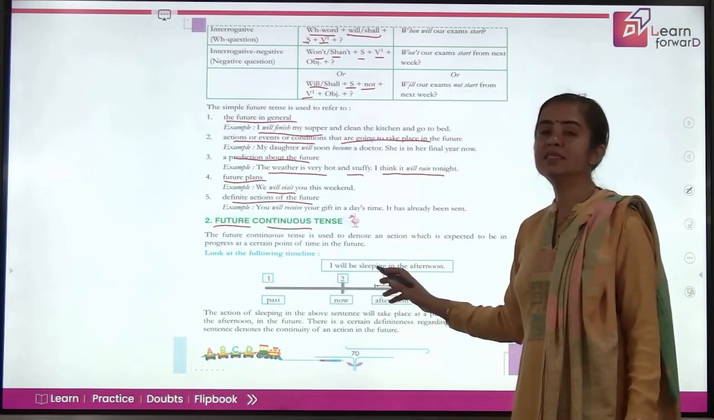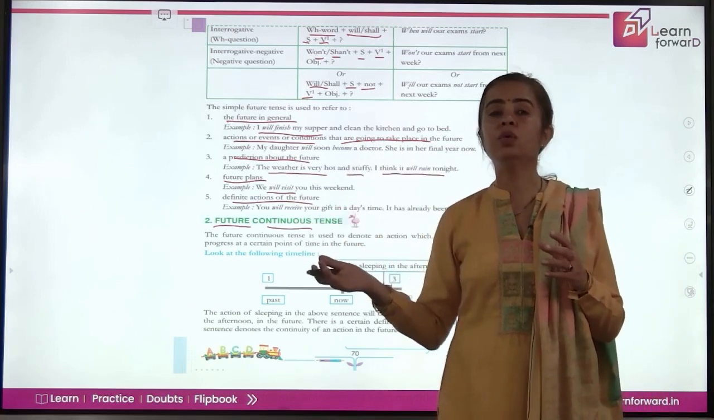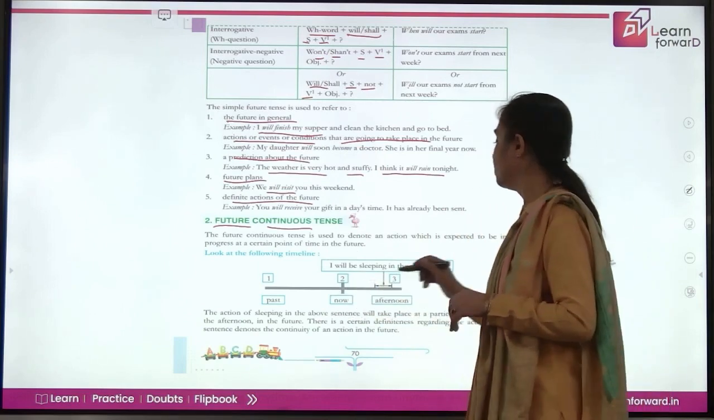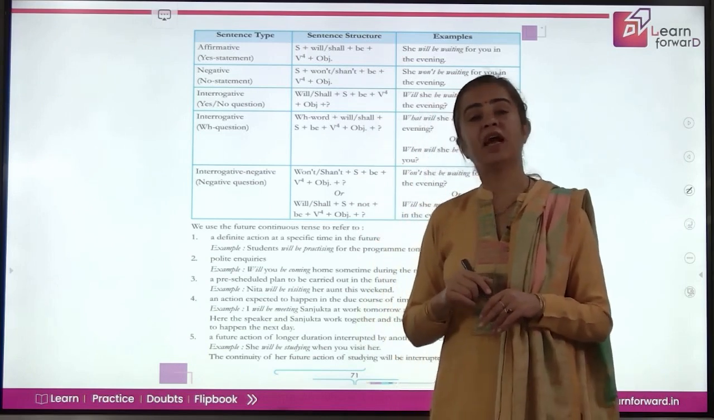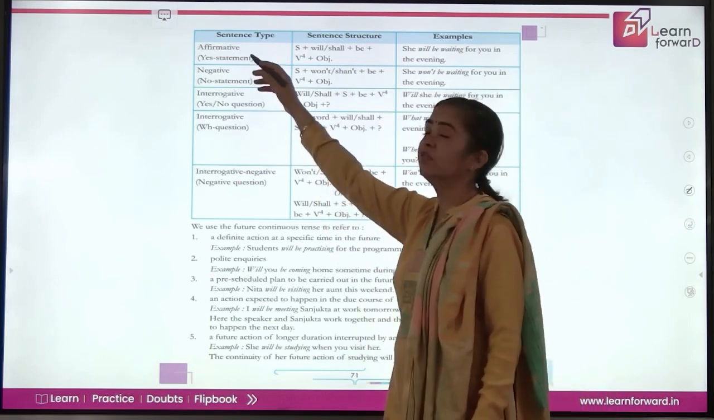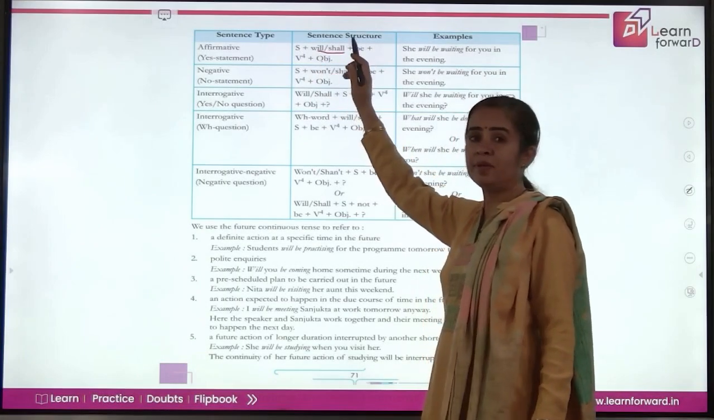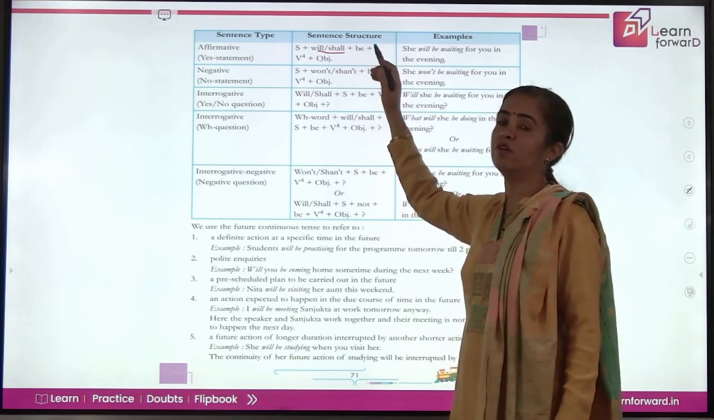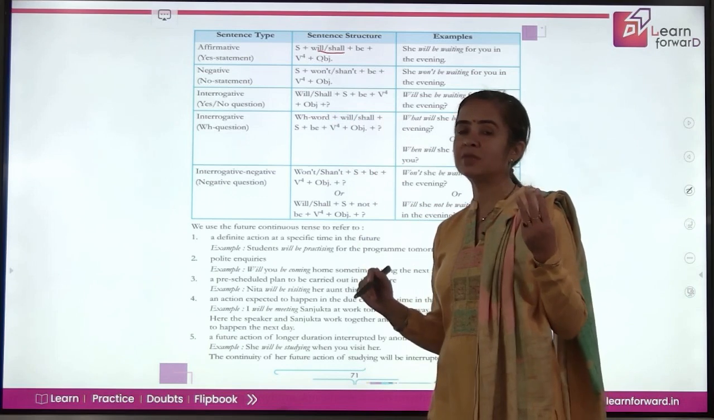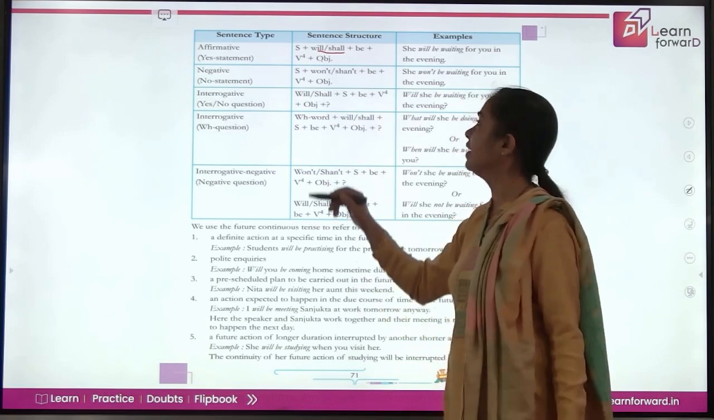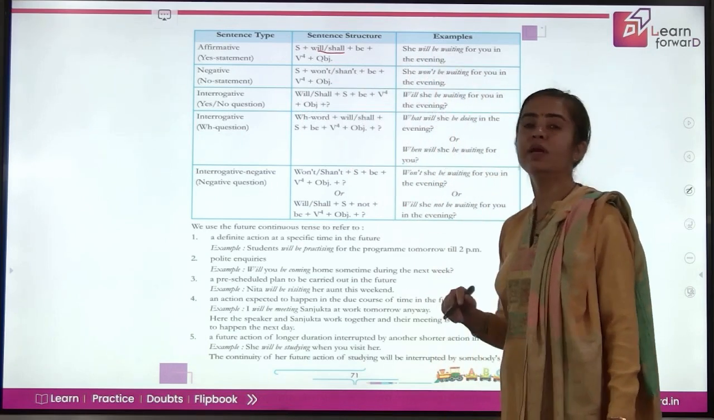I will be sleeping in the afternoon. So this is for an action which will continue in time to come, right? Now we have the different sentence types, and we'll learn about the sentence formation there. So when these are affirmative sentences, it is simply will, shall, then be, and then the ing form of verb. That ing form of verb is also called the fourth form of verb. So the third form is the past participle form, and the fourth form is the ing form of verb, followed by object. Like, she will be waiting for you in the evening.